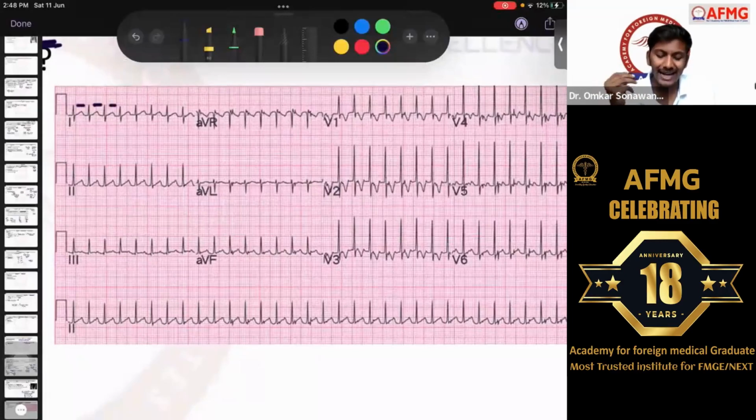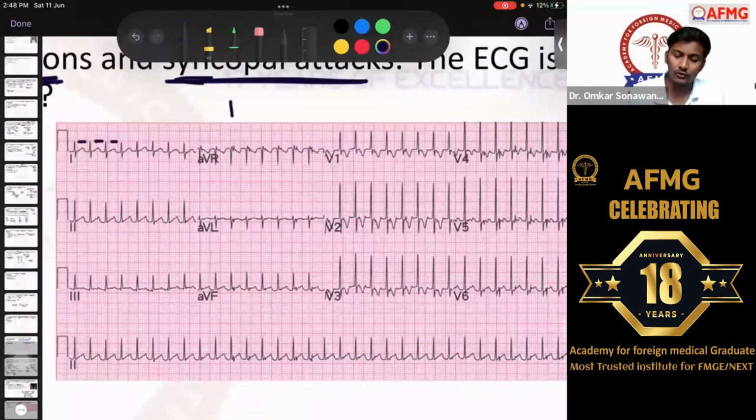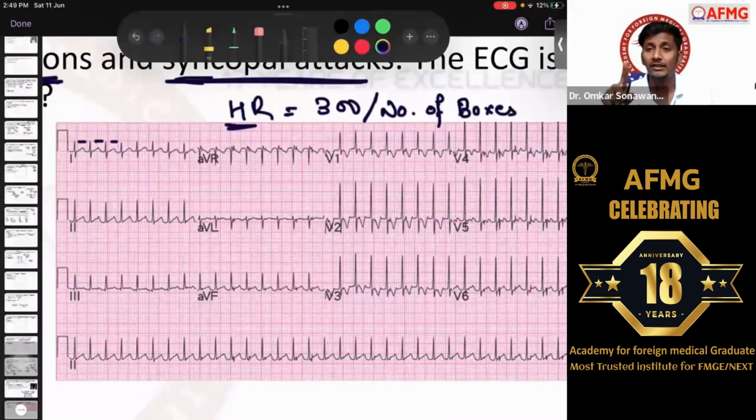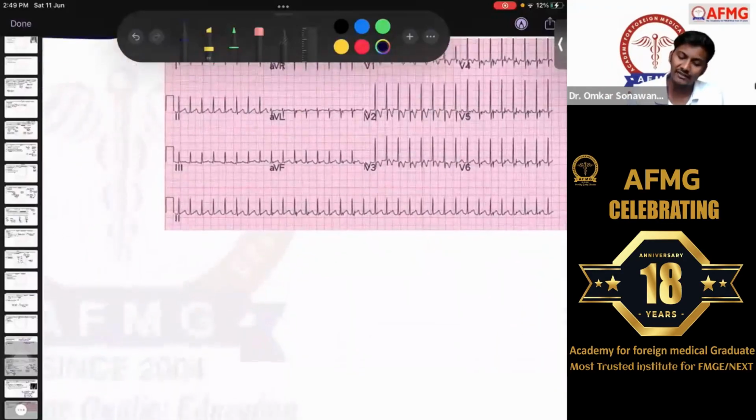But the problem is the heart rate. As I have already told you, how do we calculate the heart rate? 300 divided by the number of large boxes. And here you can see the number of large boxes is only 1. For a normal heart rate, the number of large boxes between 2 RR waves should be 3 to 5. If it is more than 5, then the patient is having bradycardia. But if it is less than 3, then the patient is having tachycardia. Here the patient has almost 1 large box. So 300 divided by 1, the heart rate of this patient is almost 300 beats per minute. That means definitely the patient is having tachycardia.